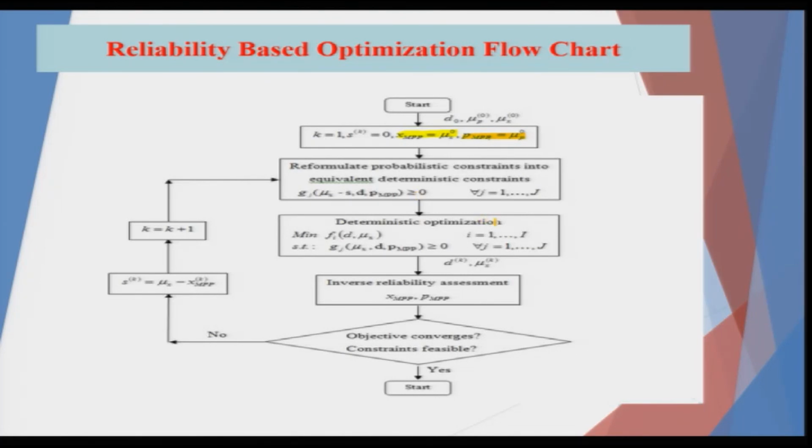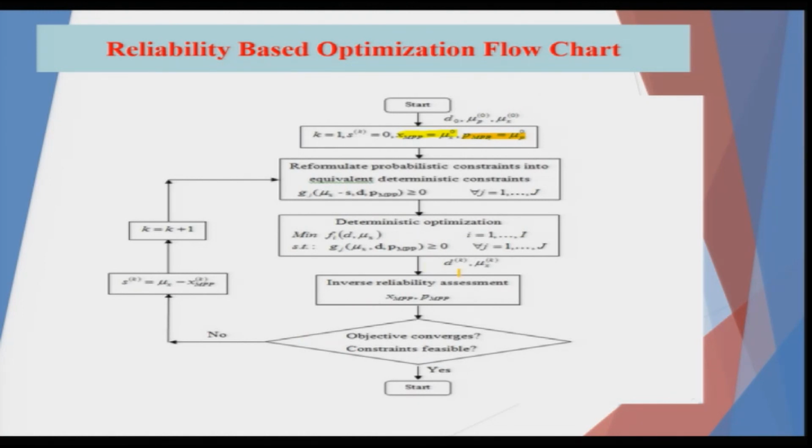The deterministic optimization problem is like this: you minimize or maximize whatever the problem is, subject to the constraints of j number of them, where you replace, again I am repeating, the x with the mean values, p with their mean values, which is the PMPP, and do the optimization.